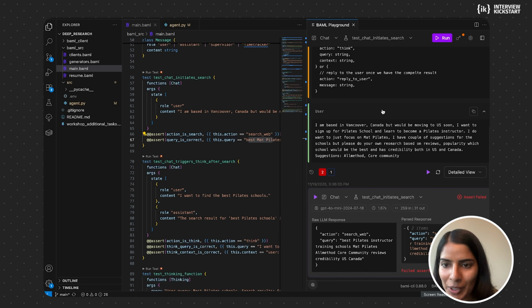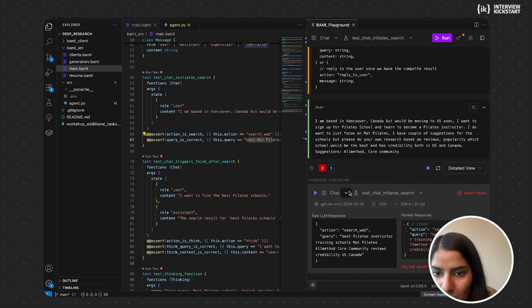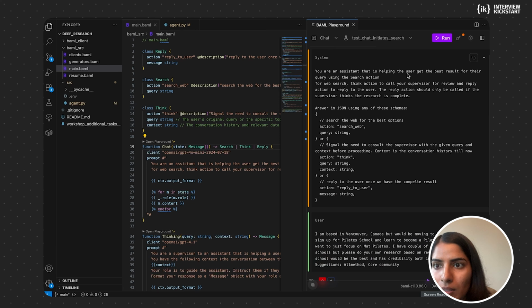But you can run your test case here. You can also do a lot of other things. For example, you can switch between, it's just showing you all the tests that are defined that you can run. I can also switch between different models as well. Right now, it's just showing this.